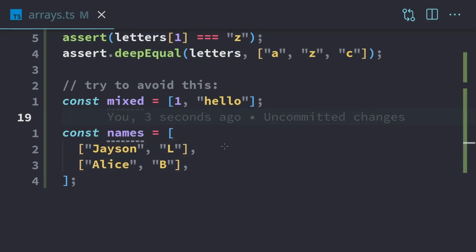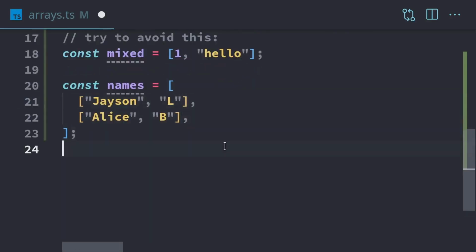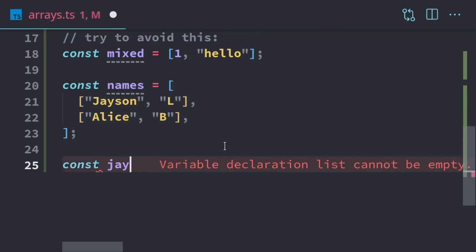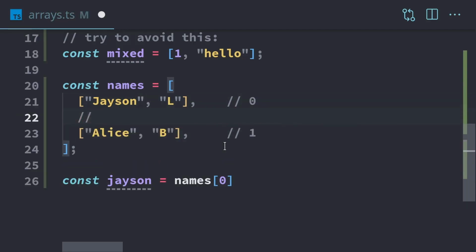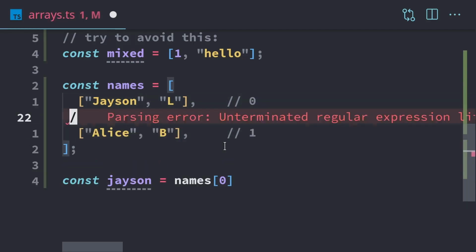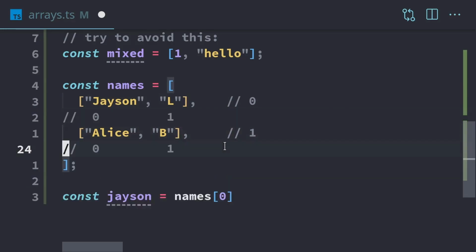Now, if we want to access things out of a multi-dimensional array, the syntax is similar to what we've been using. So if we want to access my name, we'll go into the names array. We want the element 0. So this is going to be element 0, and this one is 1. And since it's multidimensional, the element within that array for my name is 0, and this one is 1. Same thing there.